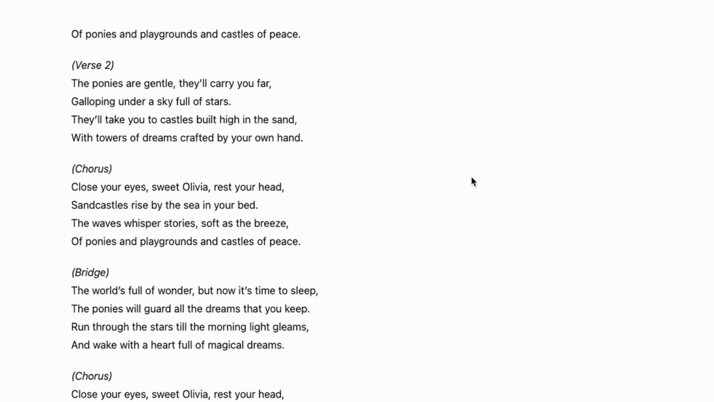Then we get to verse 2. The ponies are gentle, they'll carry you far, galloping under the sky full of stars. They'll take you to castles built high on the sand, with towers of dreams crafted by your own hand.